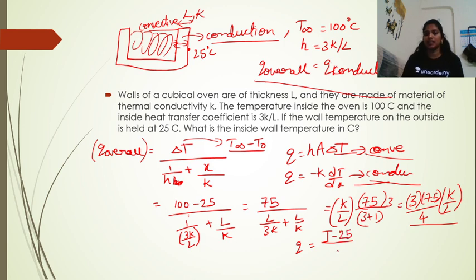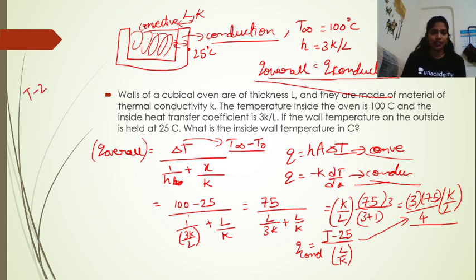It is (T minus 25) by (x by k), which means L by k, right? So we have to equate these two equations and you will be getting the answer. Okay, so let us equate these two equations. Q conductive is equal to... as Q overall is equal to Q conductive, we have to equate these two equations, right?